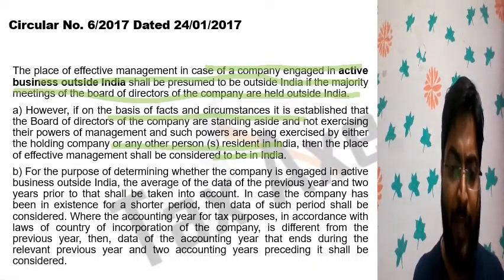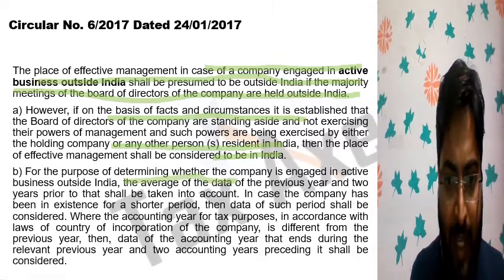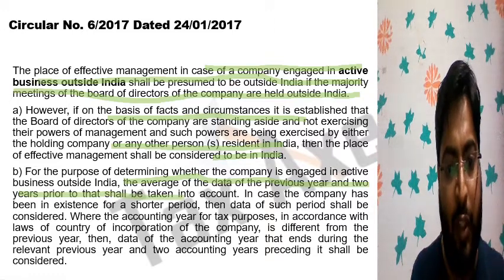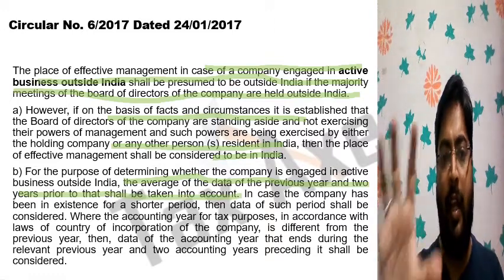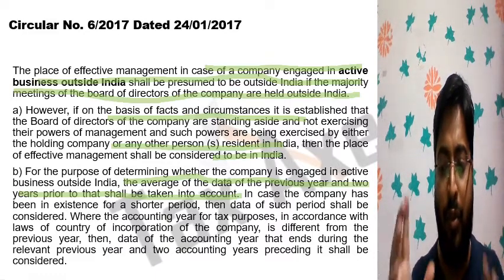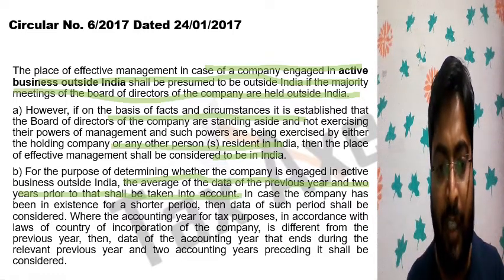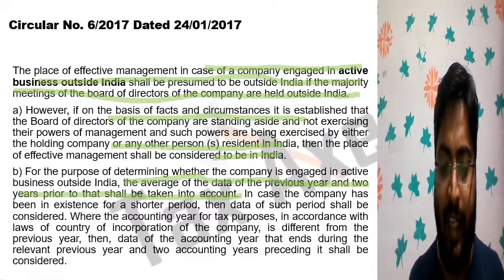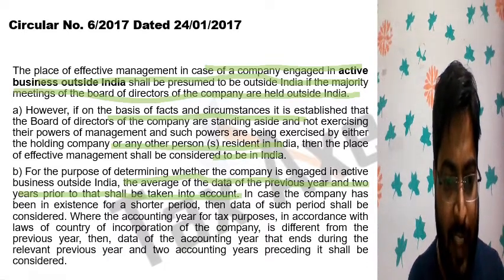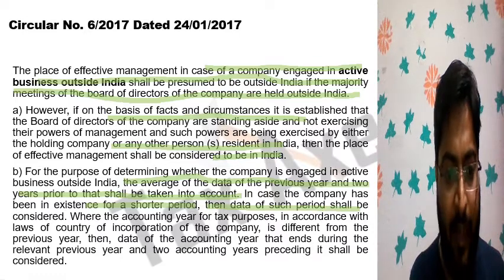For the purpose of determination whether the company is engaged in active business outside India, the average of data of the previous year and 2 years prior to that shall be taken into account. So if the majority of board meetings are held outside India, to know the majority of the meetings, we need to consider this year data as well as the 2 previous years' data. In case the company has been in existence for a shorter period, then data of such period shall be considered.